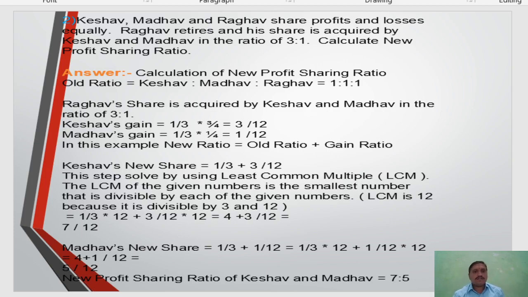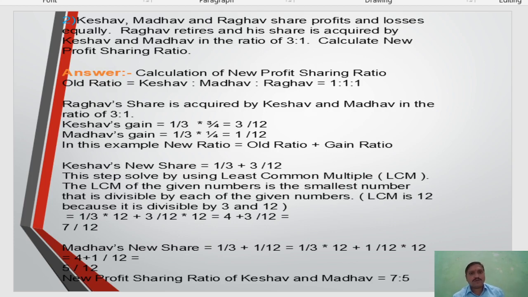Now Keshav and Madhav acquire Raghav's share in the ratio of 3:1, which means 3/4 of Raghav's share goes to Keshav and 1/4 goes to Madhav.